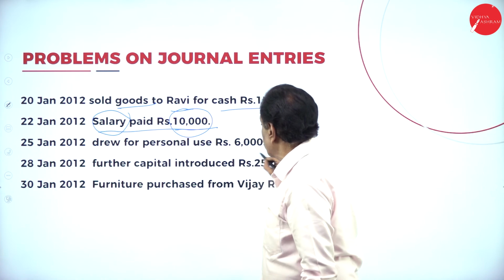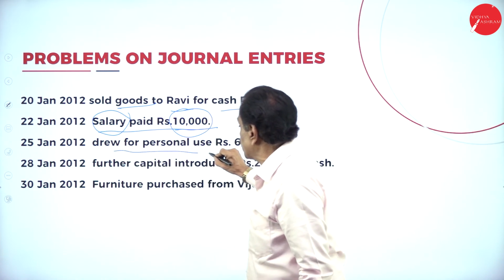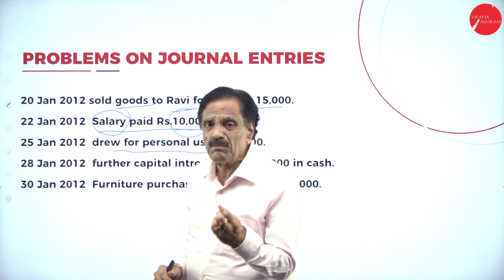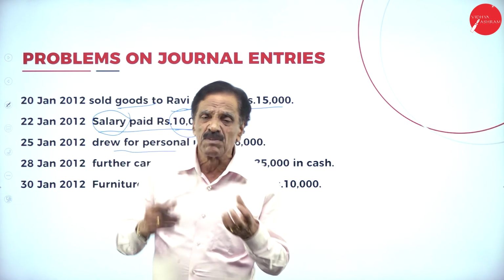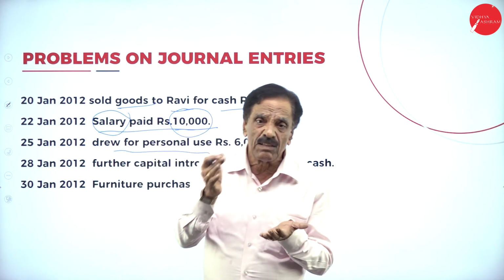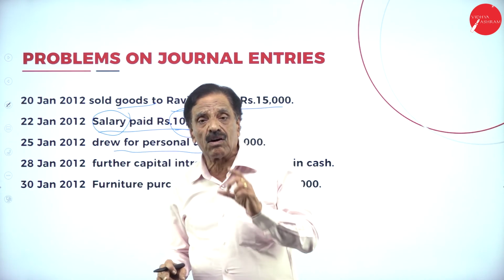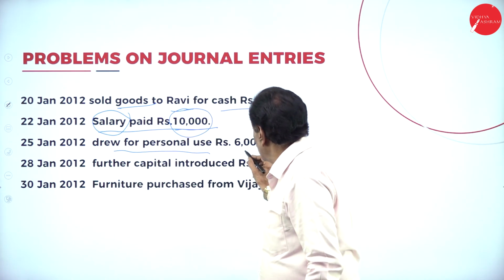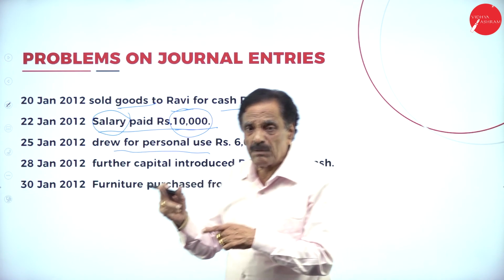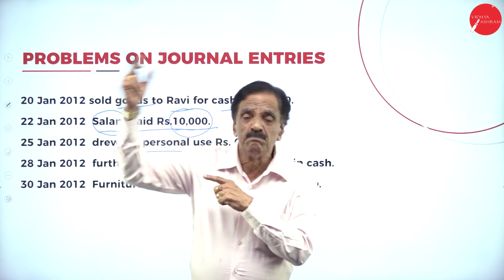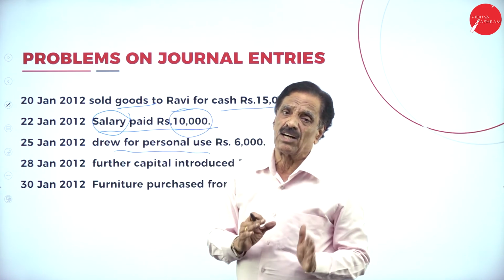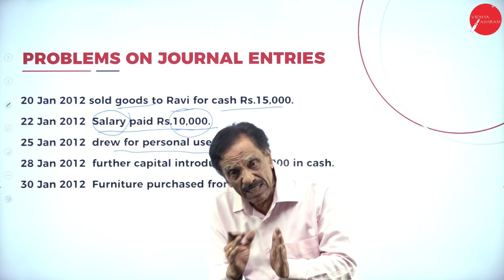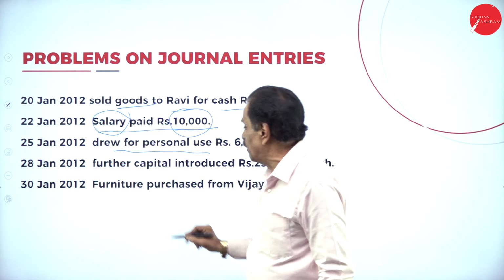Then drew for personal use. Anything drawn for personal use is called drawing. Assume we draw the money from the bank, 6,000. Instead of cash, drew for personal use is called drawing. So how much have you received? 6,000 from the bank. Who is the giver? The banker is the giver. What's the entry? Drawings account debit to bank account.